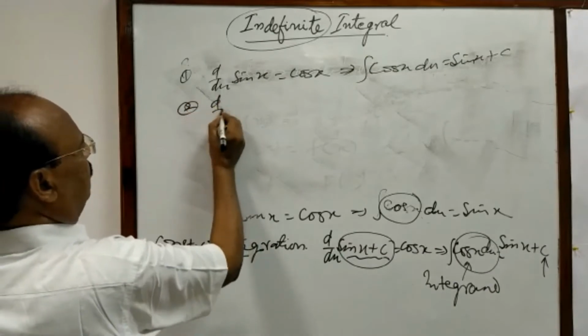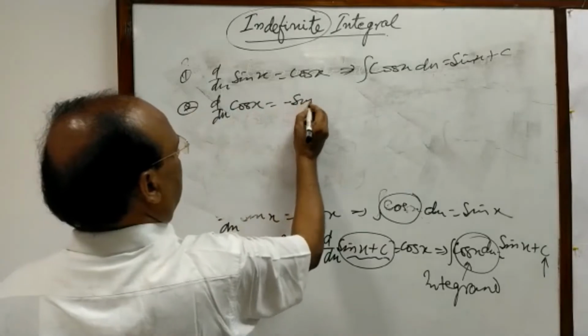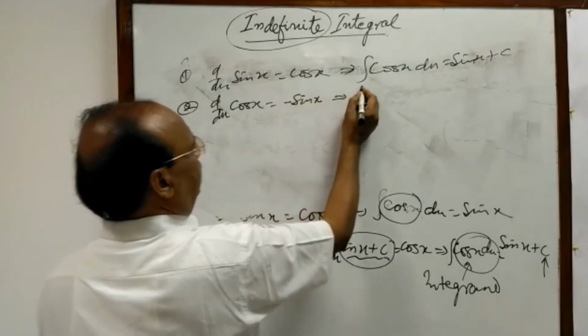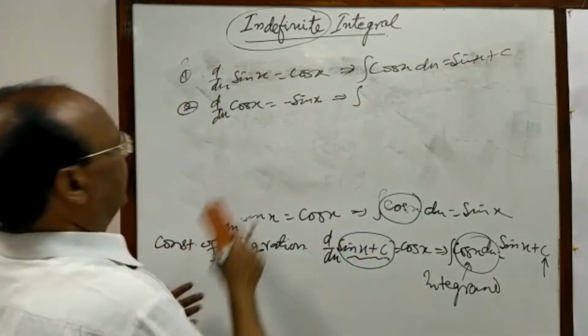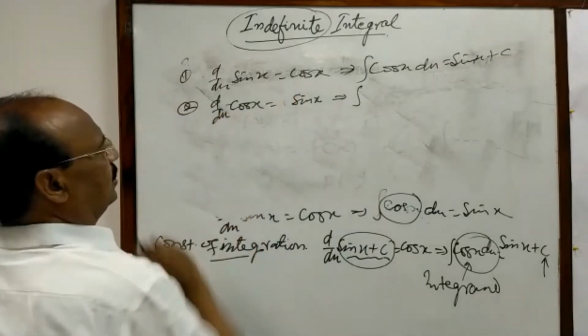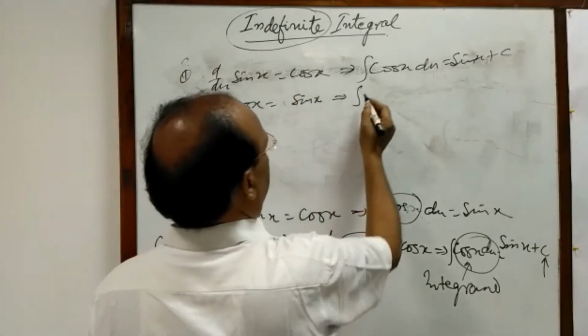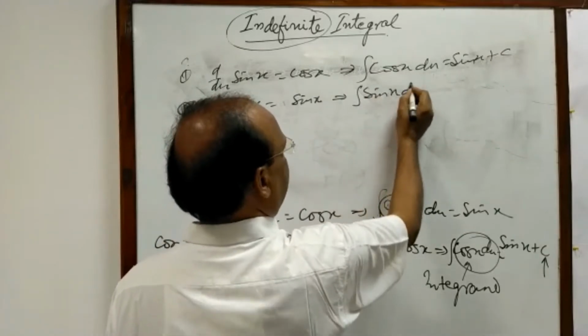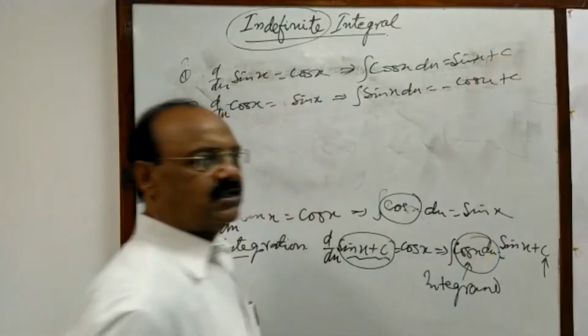Similarly, we know d/dx of cos x is minus sin x, and therefore integral of, or we can put this negative sign here also, there will be no change in the result. So we can write integral of sin x dx is minus cos x plus c.